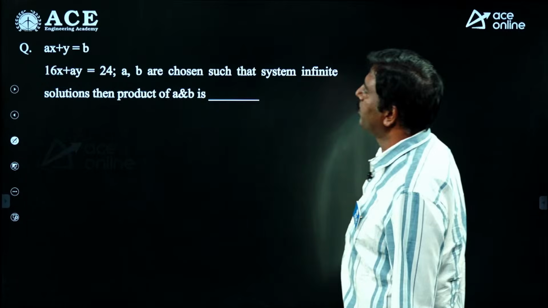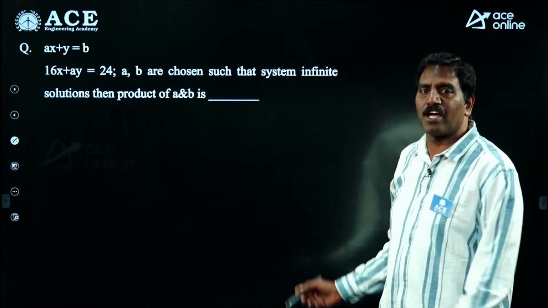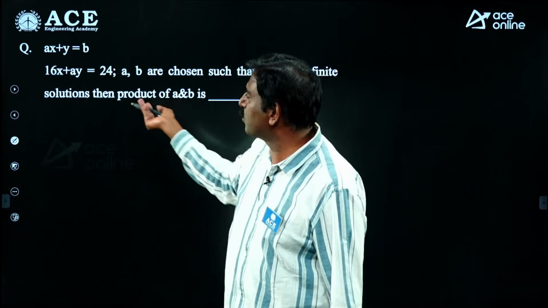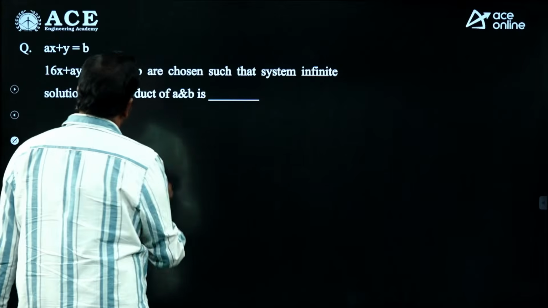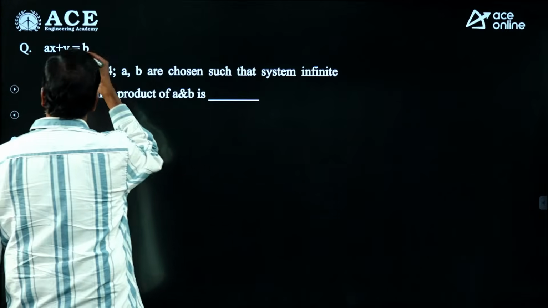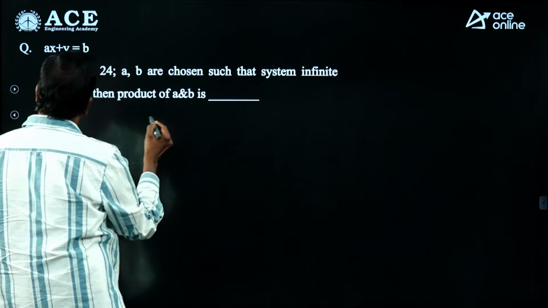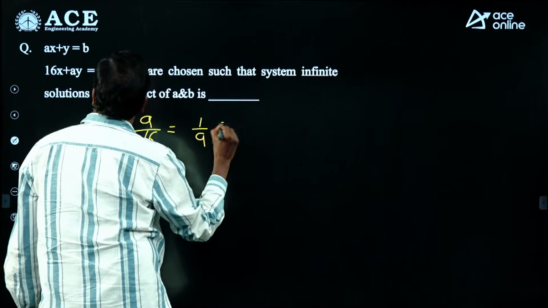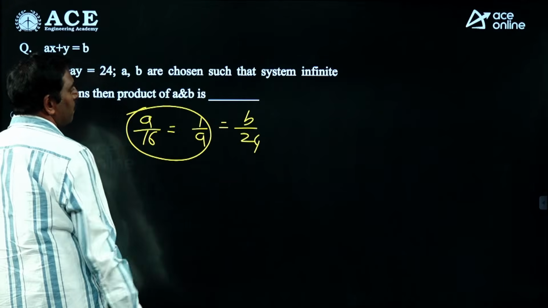ax plus y is equal to b, 16x plus ay is equal to 24. Actually, this is a system of equations; using the rank of a matrix we can solve this, but it is not required. Two equations with two unknowns means simply straight lines. The system has an infinite number of solutions, so a1 by a2 is equal to b1 by b2 is equal to c1 by c2, you can apply that. So a by 16 is equal to 1 by a is equal to b by 24, since the system has infinite solutions.